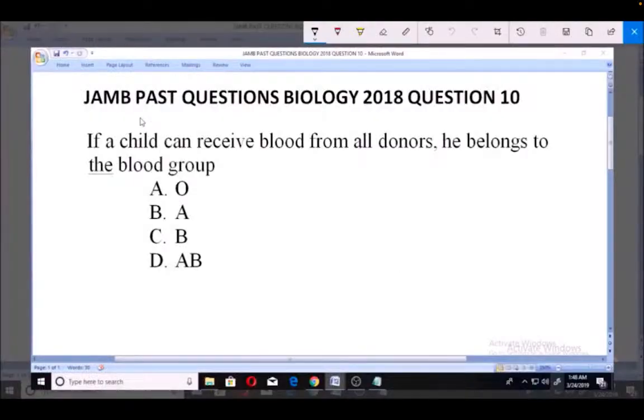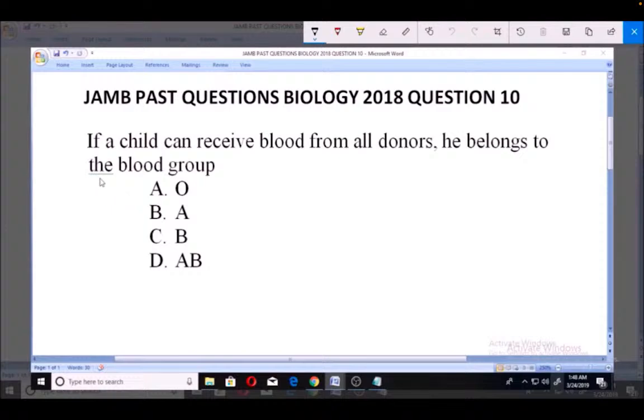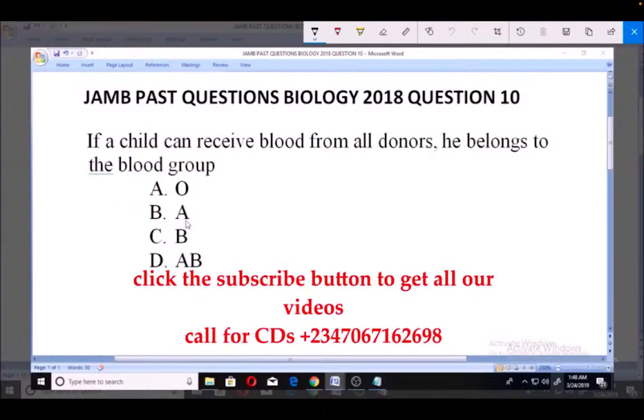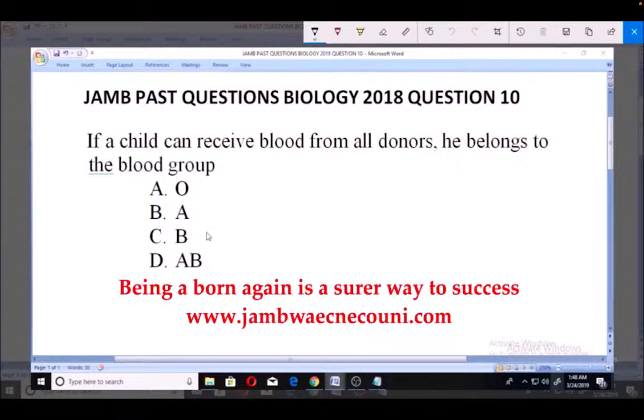Let's look at these JAMB Past Questions Biology 2018, question number 10. If a child can receive blood from all donors, he belongs to the blood group A, O, B, AB. So does he belong to blood group O, or A, or B, or AB?